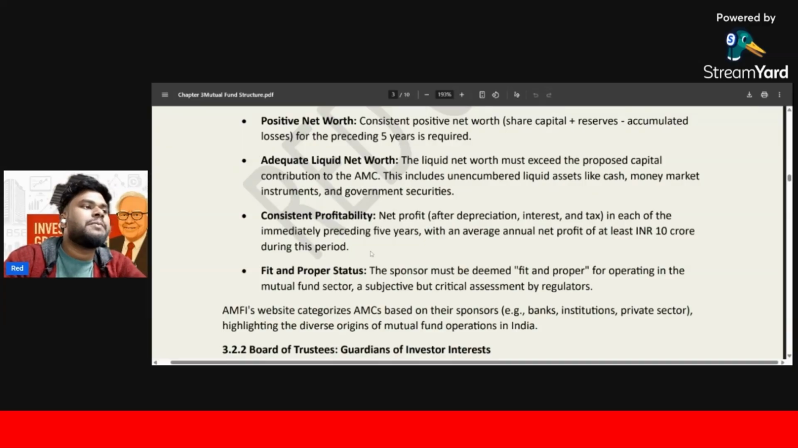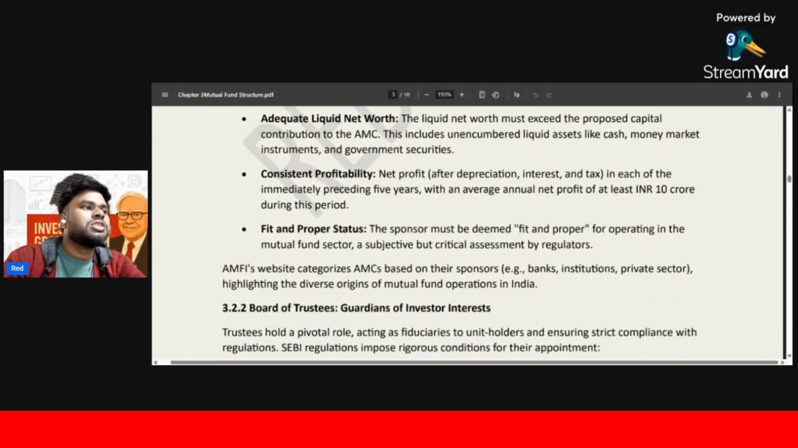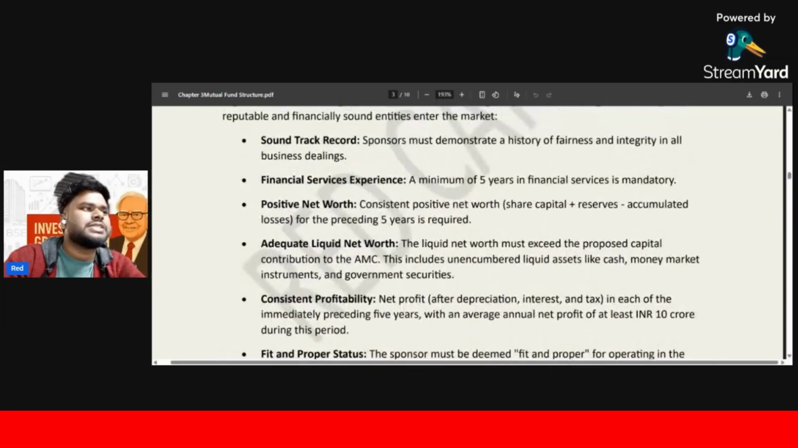Then there is fit and proper status. The sponsor must be deemed fit and proper for operating in the mutual fund sector, a subjective but critical assessment by regulators. What is this? If a sponsor is not mentally sound or lacks the physical capacity to run the mutual fund business, then they cannot be a sponsor. So these are the 5-6 things you need to check first to become a sponsor.